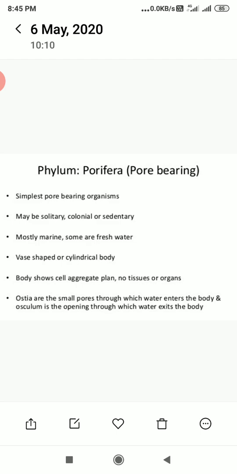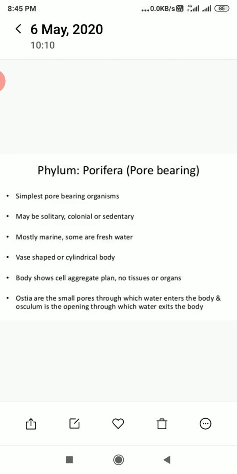Porifera means those organisms which have pores in their body. They are considered as the members of Porifera. These are the simplest pore-bearing organisms. They may be solitary, means individually present, or present in the form of colonies, or they are sedentary. Mostly they are marine, some are freshwater. They have a vase-shaped or cylindrical body.